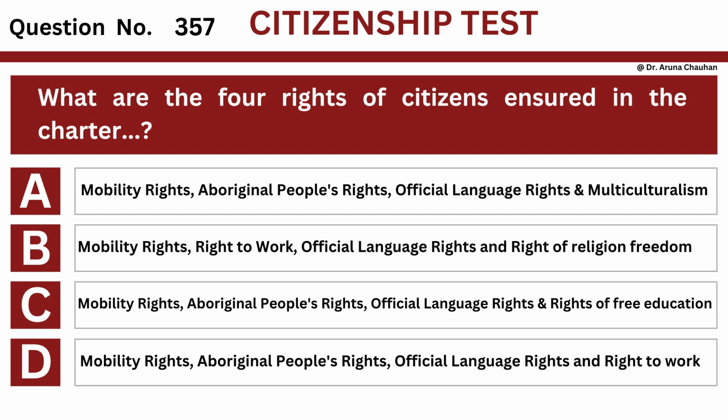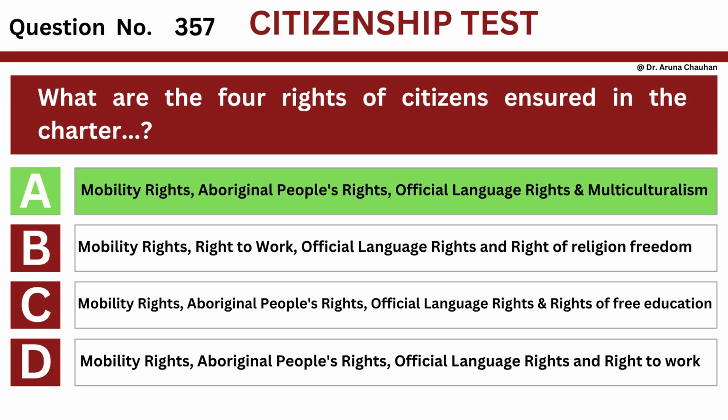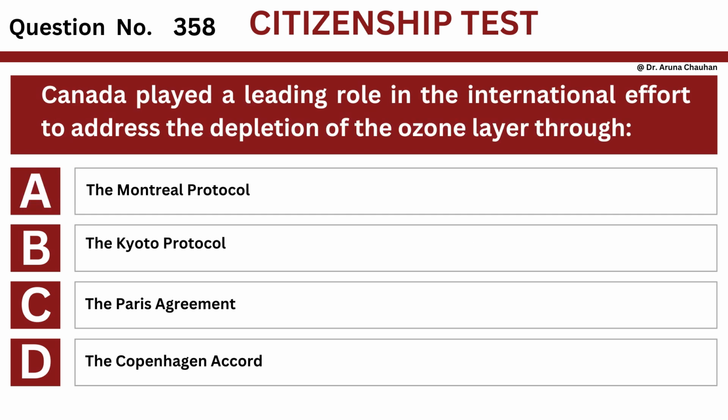Option D, mobility rights, Aboriginal peoples' rights, official language rights, and right to work. The answer is option A, mobility rights, Aboriginal peoples' rights, official language rights, and multiculturalism.